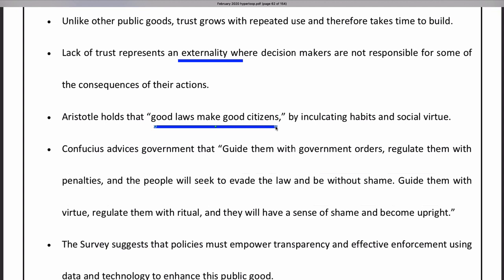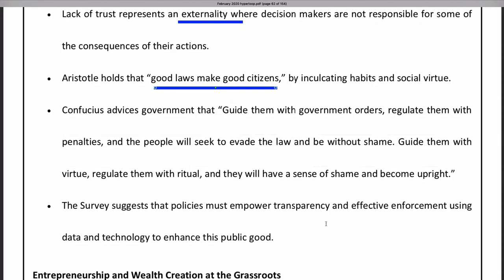Similarly, Confucius advised that if we guide with government orders and regulations, people will seek to evade the law, and without shame they will evade, because they don't trust the government, they don't believe it. But if the government is guiding them with virtue and regulating them with proper, ethical laws, they will have a sense of shame when they are evading the law, and they will try to become good. So for this, there should be transparency and effective enforcement.